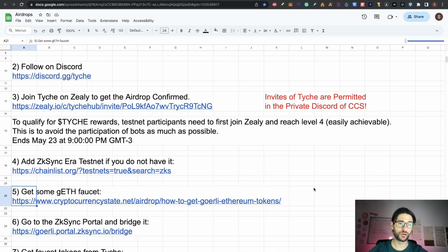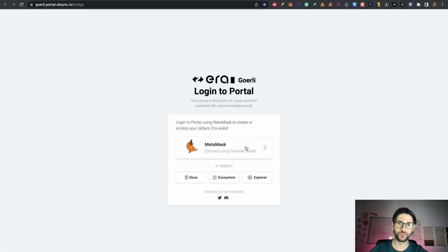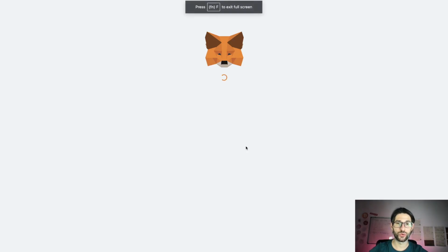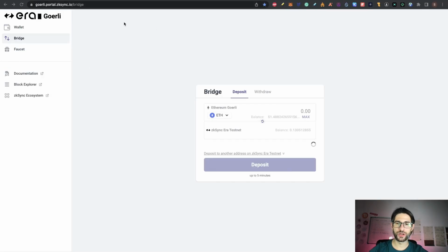After you get your 1000 Goerli Ethereum tokens, you go to step 6, which is go to the Zksync portal and bridge the tokens. If you are doing my tutorial of the airdrop of Zksync, you are familiar with this, but if not, it's actually really easy. You just go here for the link, you click and connect your wallet while you are in your Zksync era testnet, and you will know that you are in the testnet because it says Goerli here on the top, so it's era Goerli.